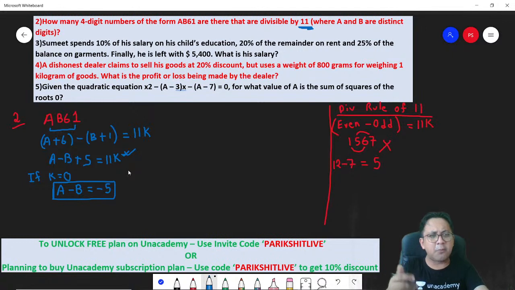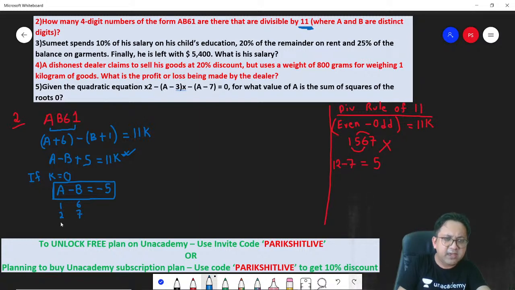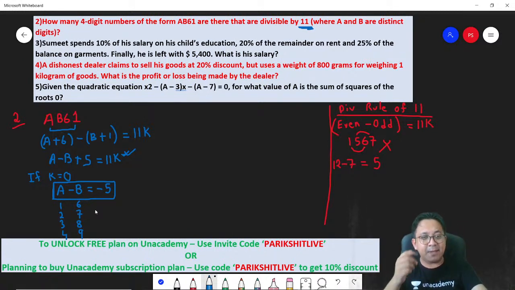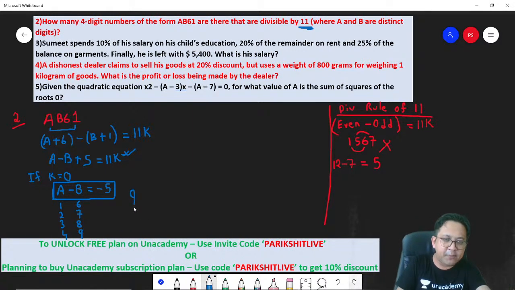So how many numbers will satisfy? Think about it. A can be 1, B can be 6. A can be 2, B can be 7. A can be 3, B can be 8. Remember, 3 minus 8 is minus 5. And A can be 4, B can be 9. These are the only possibilities. Can A be 5 and B be 10? Not possible, because A and B are single digits. Hence, two-digit values are not possible. So how many cases? 4 cases.